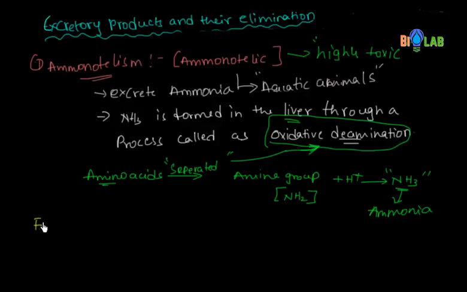Generally in fishes, aquatic animals, there are two processes through which the fishes send ammonia out. One, using their kidney, and second, using their gill epithelium.